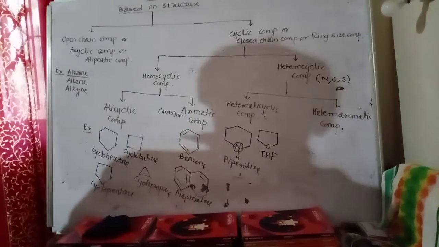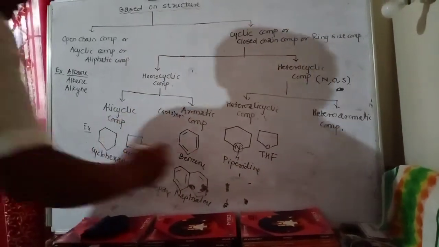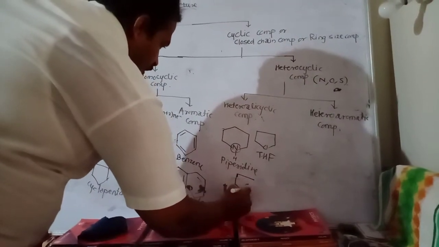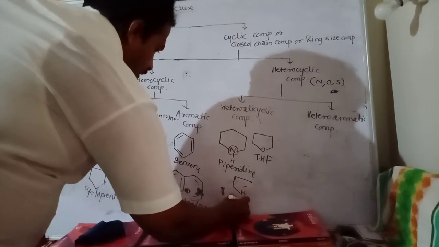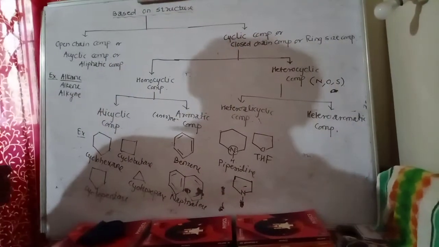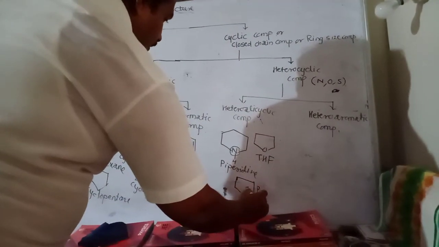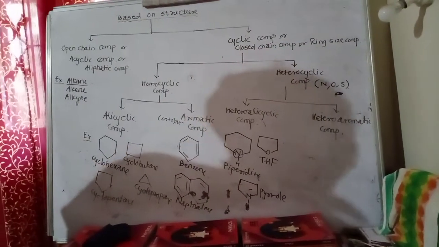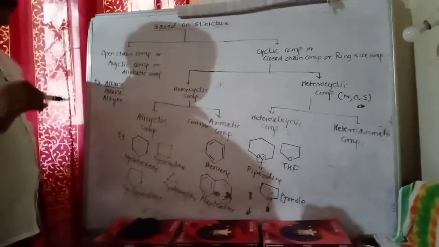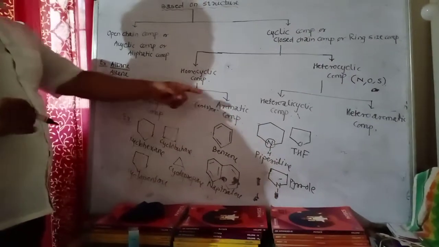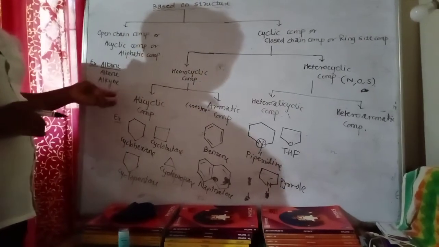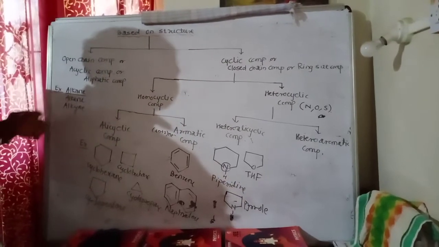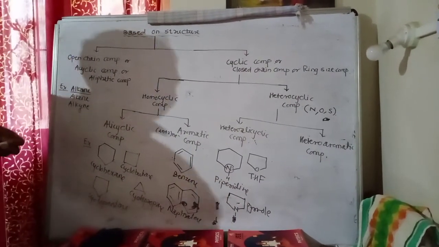THF stands for tetrahydrofuran. We can write another example: NH. This compound is called pyrrole. What is the meaning of heteroalicyclic compound? The alicyclic ring containing at least one heteroatom is called a heteroalicyclic compound. Piperidine, tetrahydrofuran, pyrrole, thiophene, all are examples of heteroalicyclic compounds.